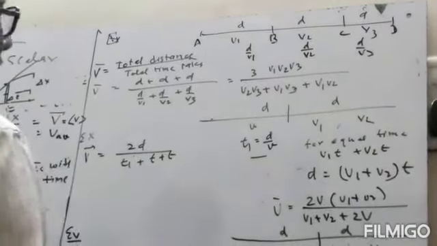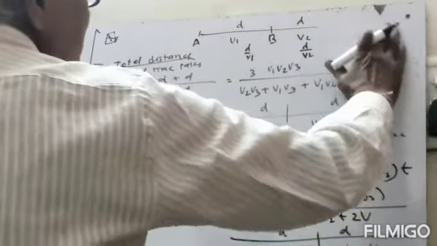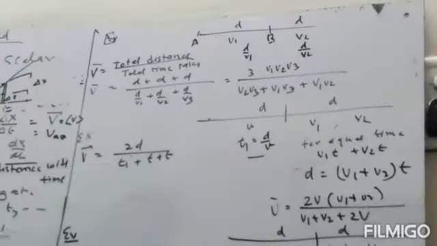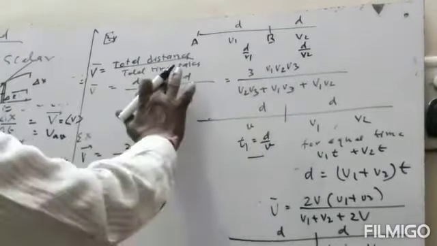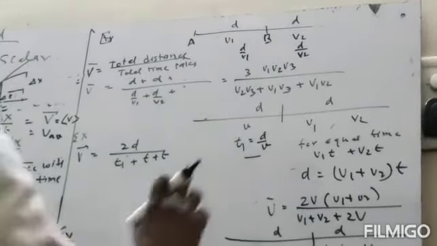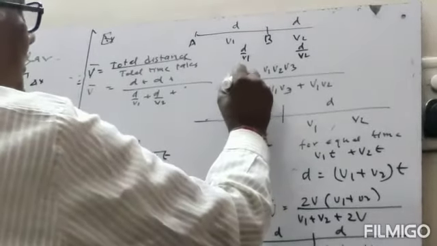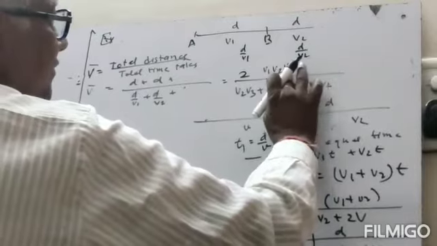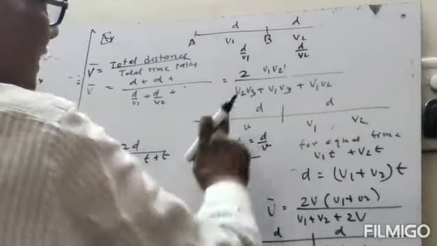So if there are only two distances, means half the distance is traveled with velocity V1 and half with V2, then the total distance will be equal to 2d. Here it will be this. So V3 will cancel.